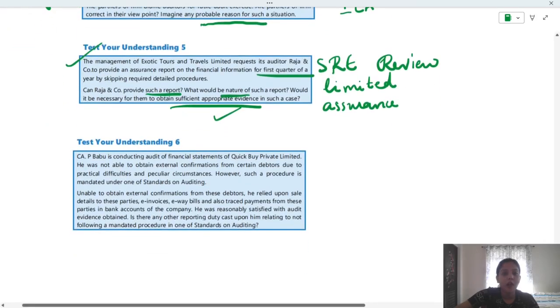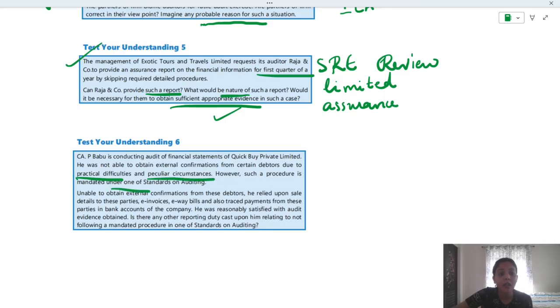Now let's move to the last question. CA Babu is conducting the audit of financial statements of Quickbuy Private Limited. He was not able to obtain external confirmation from certain debtors due to practical difficulties and peculiar circumstances. However, such a procedure is mandated under one of the standards on auditing. So, external confirmation is required. This is as per SA 505. We'll discuss later. I think in another chapter it's there.